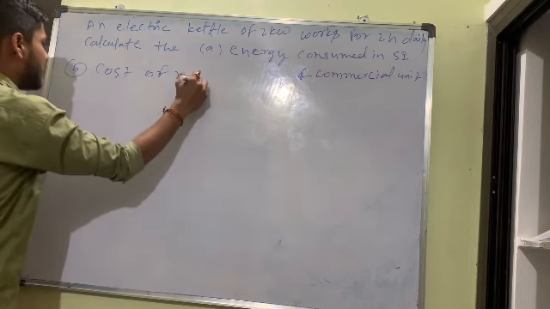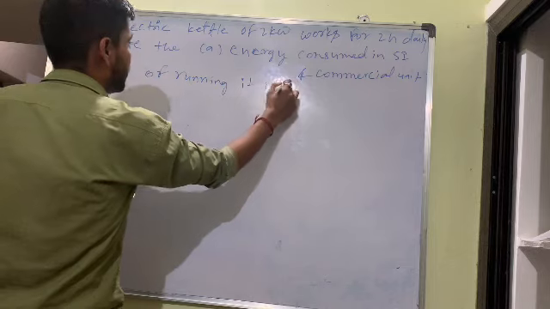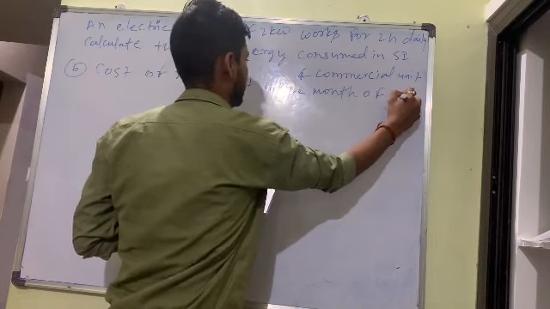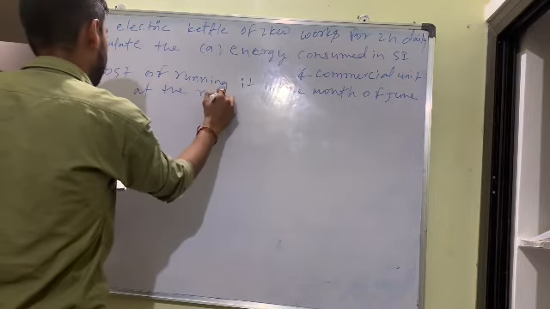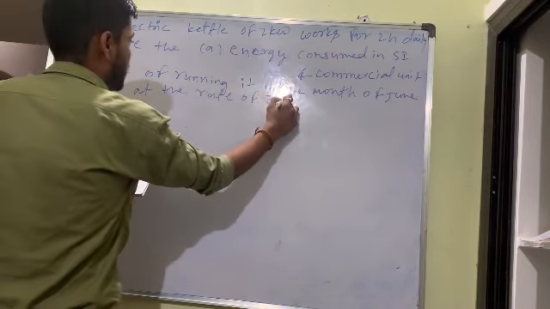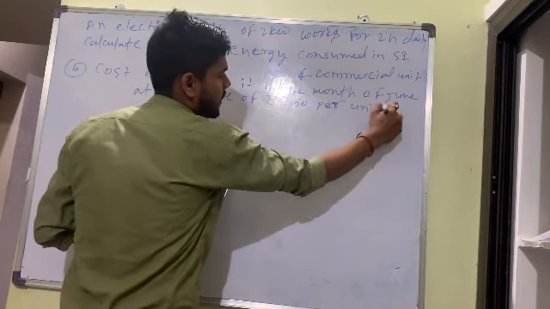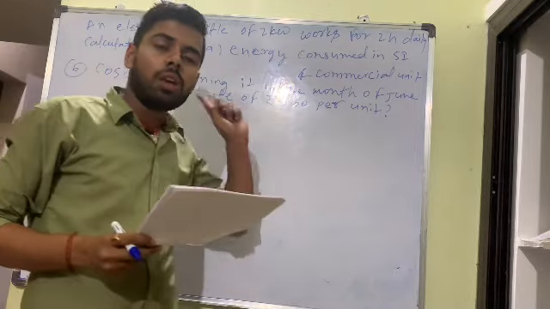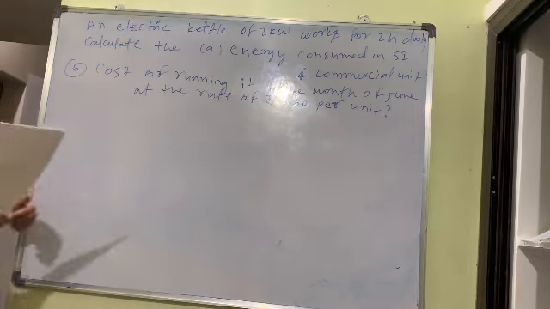the cost of running it in the month of June, at the rate of 3.0 per unit. Pause the video and solve this question. If you solve this question, then comment the answer. Otherwise, observe and keep it inside.